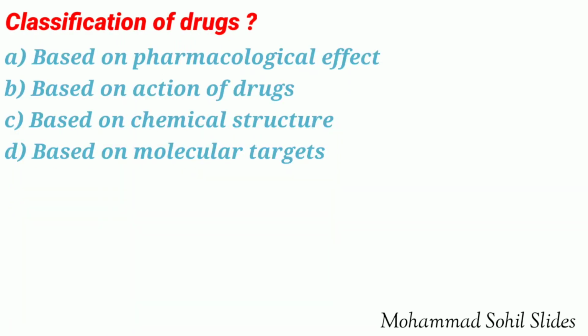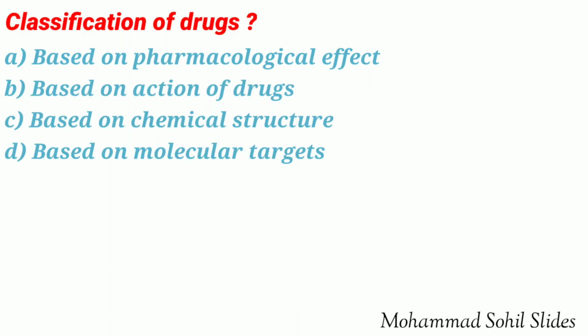Now coming to the classification of drugs. Drugs are classified according to their medicinal properties. Thus classification helps in selecting the proper drug for the treatment of diseases. It also helps in further research to overcome side effects and in the discovery of new drugs. It is useful for medicinal chemists to design a drug which is more effective for a particular receptor site.